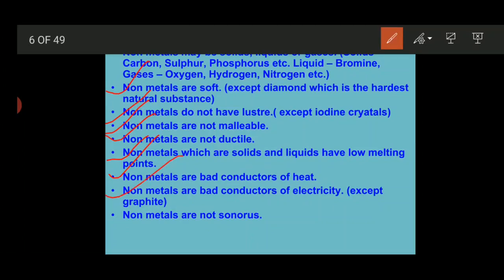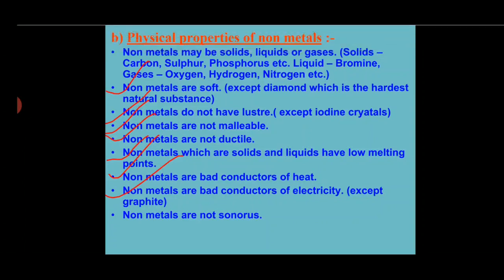Non-metals are non-sonorous, meaning they are not able to produce sound. When we beat a non-metal, it will not produce any kind of sound. That's why they are non-sonorous in nature. Now let's start the chemical properties of metals. What are the chemical properties? Let's see.